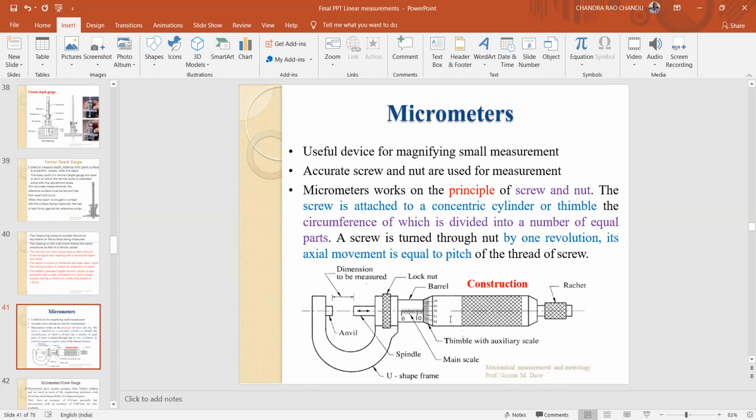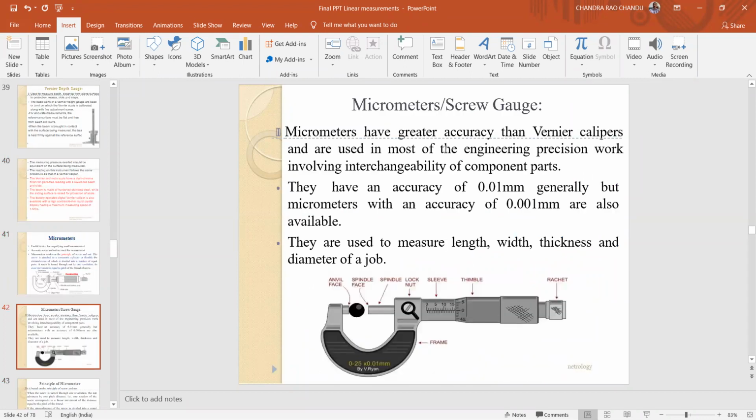Now coming to micrometers. Micrometers have greater accuracy than vernier calipers, as already discussed in the least count case. The least count of vernier calipers is 0.02 and the least count of a micrometer is 0.01. In some cases, it is 0.001.